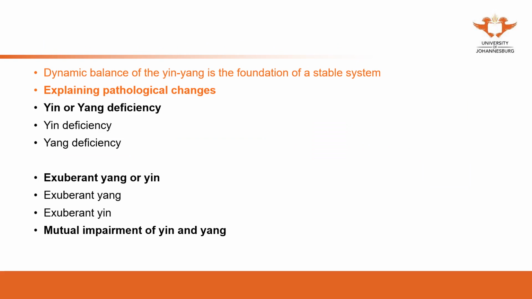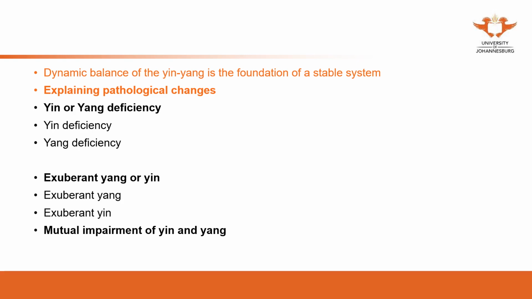In acupuncture theories or in Chinese medicine theories, what we try to do is to balance. So dynamic balance of yin and yang is the foundation of a stable system. This statement is the law we apply a lot. In the pathological changes, we have some examples here: yin and yang deficiency, exuberance of yin and yang, mutual impairment of yin and yang.